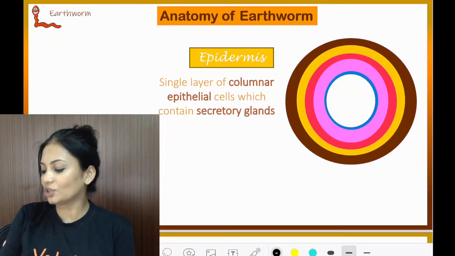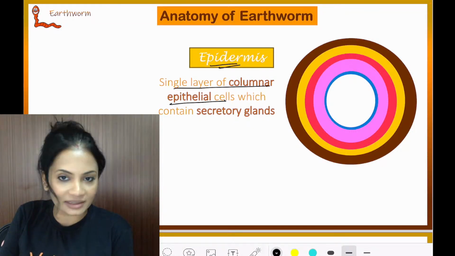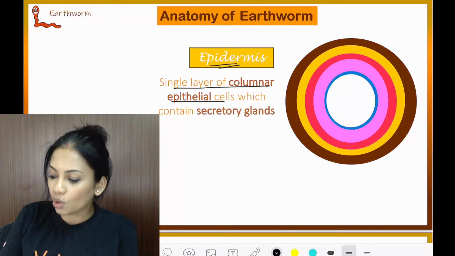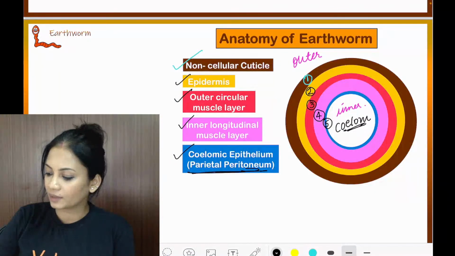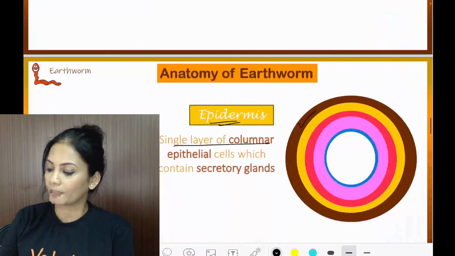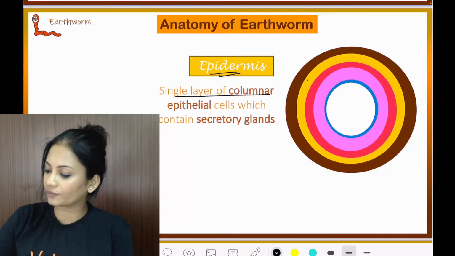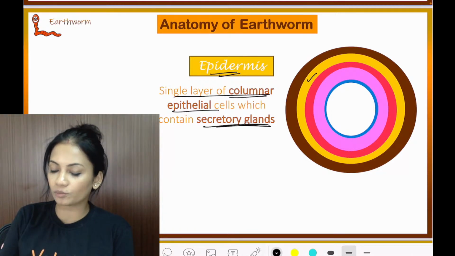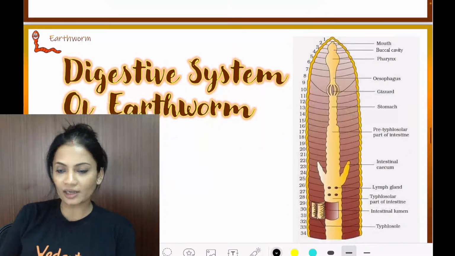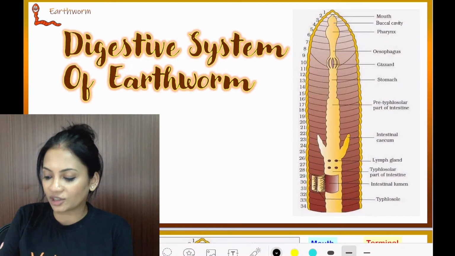Alright. So now, talking about the epidermis. Epidermis is a single layer of columnar epithelial cells. Columnar epithelium, just like you have in your body. And the epidermis layer means this part over here. The epidermis layer has columnar epithelium which is going to be secretory. Alright. Clear, everyone? Let's move on to the very first system, and that is the digestive system.